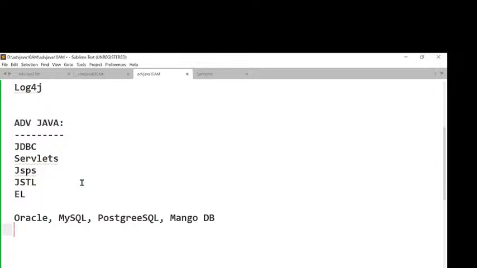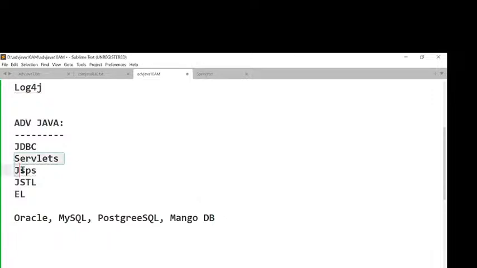Right, sir. Then after completion of this, another thing is servlets. Servlets, JSPs, JSTL, and expression language. These many things are available. All these are running at server side only. In a client server architecture, when the server component is available, all the things are going on at the server side only. So definitely we need a server. JDBC means interacting with the database from a Java application, so a database is required. What databases am I going to use? These many databases I'm planning.